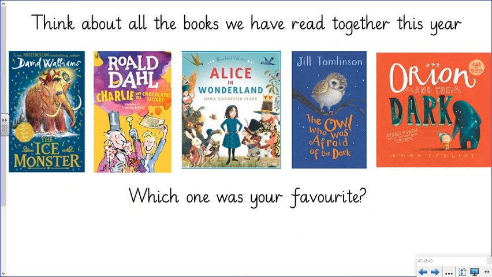Okay, so for the rest of today's lesson, we're going to think about all the books that we have read together this year. So we've read part of The Iceman, so we didn't actually get to finish that, but we have still read a lot of it. We've read Charlie and the Chocolate Factory, Alice in Wonderland, The Owl Who Was Afraid of the Dark. We've read Orion and the Dark, and we have read some others as well. And you might have also read your own books this year as well. So I want you to think now about which book was your favourite. You could tell somebody near you at home what your favourite book was and why.